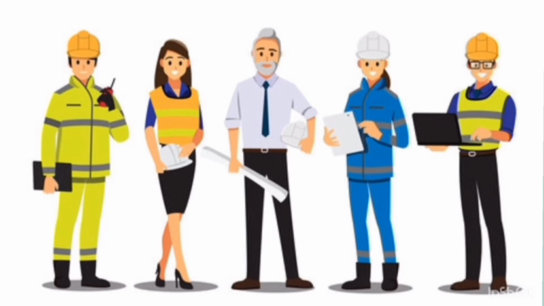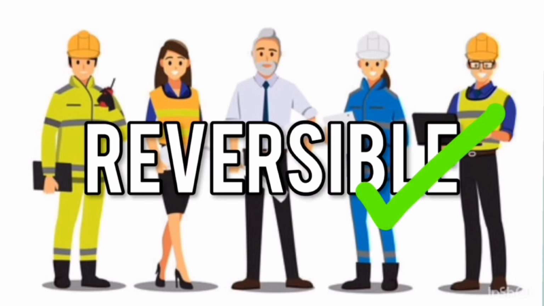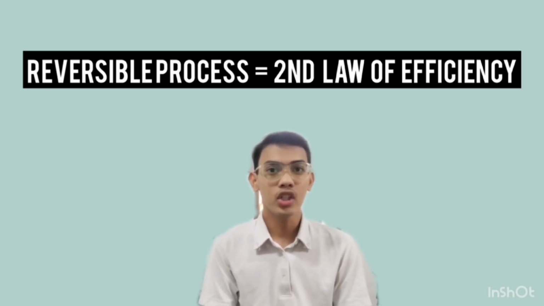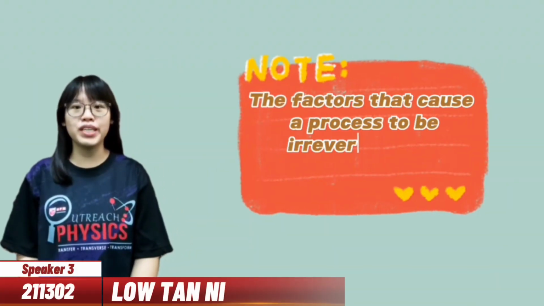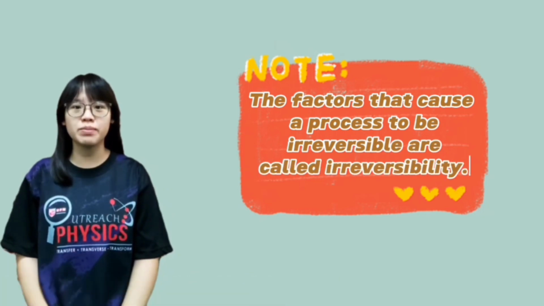But the fact is, most engineers are interested in reversible processes since they consume the least work. Just as an addition, the reversible process leads to the definition of the second law efficiency for actual processes. The factors that cause a process to be irreversible are called irreversibilities.